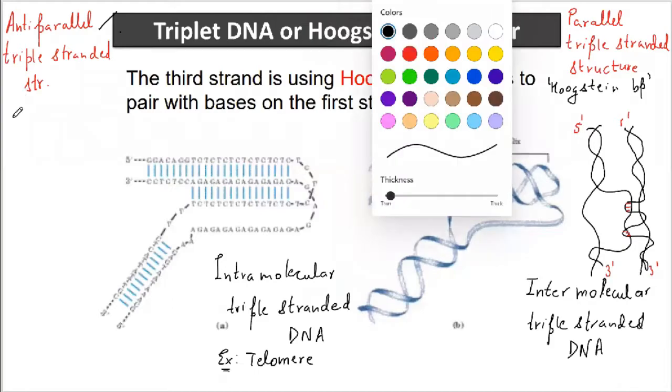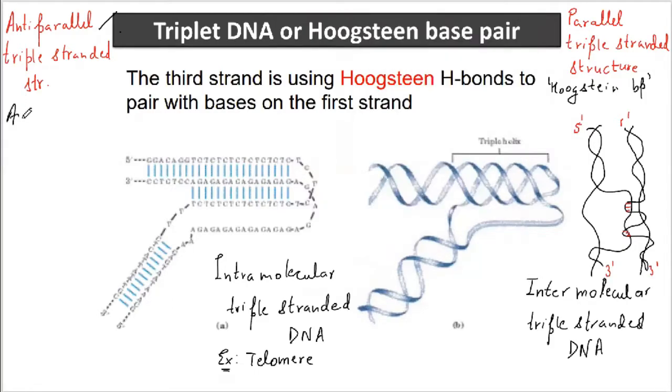Here you get anti-parallel Hoogsteen base pairing. This is how the orientation of these two DNA molecules is different.